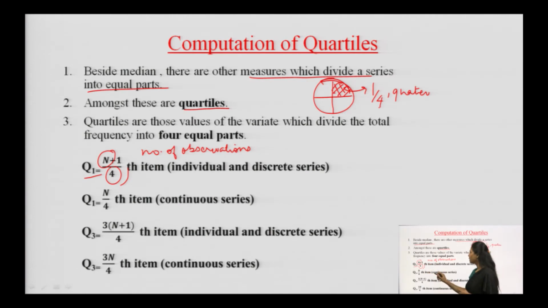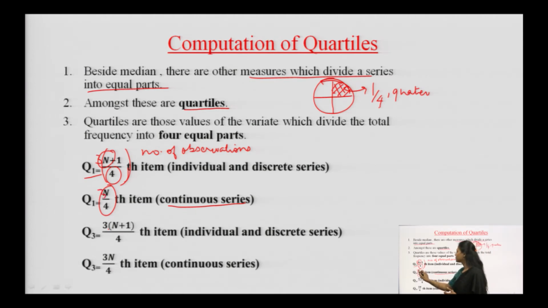If I want to find out for continuous series, then I have only n over 4, there is no plus 1. So, n over 4 for continuous series, whereas if I want to find out quartile 3, just multiply this quartile 1 formula by 3. That means 3 into n plus 1 over 4, the same formula, but multiplied by 3. In the same manner, for continuous series, we are supposed to multiply the quartile 1 formula by 3.